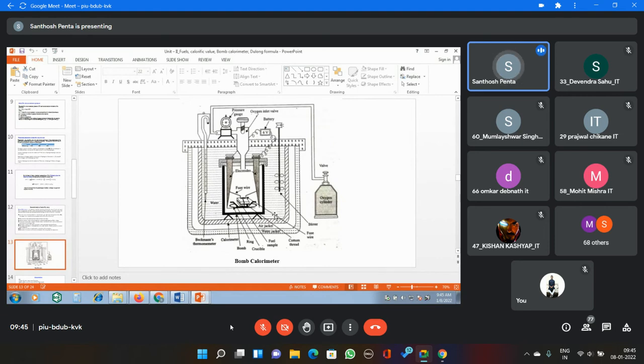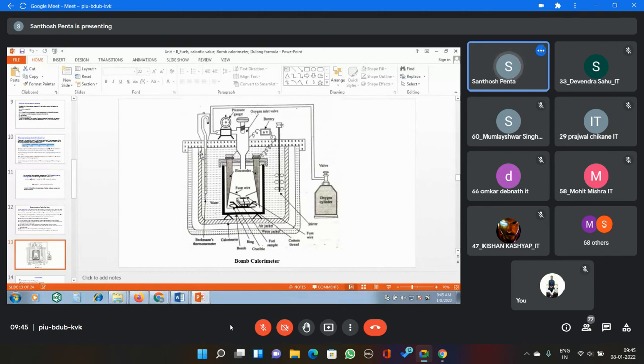Here, everywhere water is there. So it is tightly screwed because the water should not enter inside this bomb. This is the bomb. This container is called the bomb. This bomb is kept inside the copper calorimeter. The copper calorimeter has water.